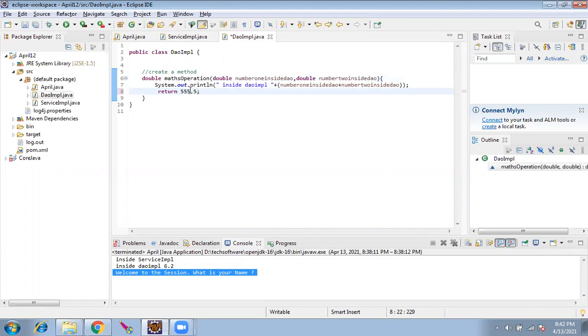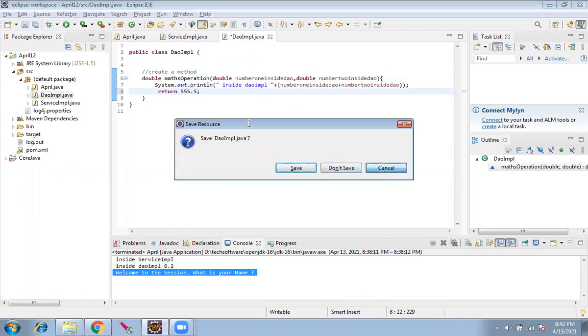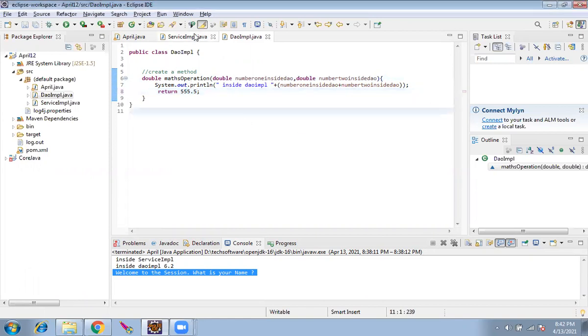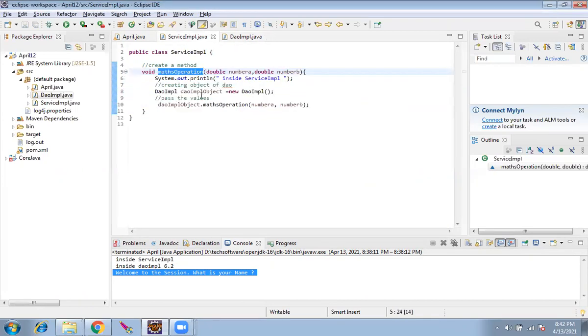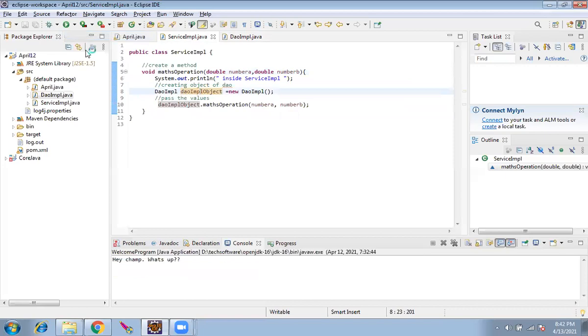Okay, something. Now, which is calling this DAO method? Service is calling, correct? Yes. So this service is calling now. We'll run this and see. There will not be any change.